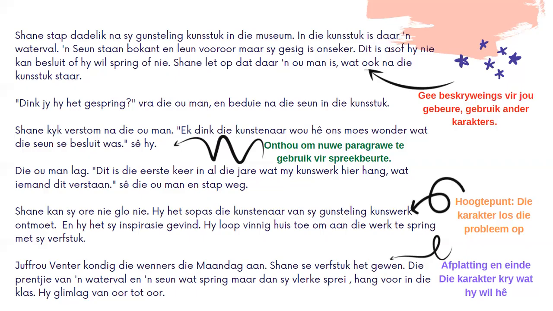So he says, I think the artist intended for us to keep wondering whether he made the jump or not. Okay, so now Shane actually shows this old man that he understands the painting. All right, and the old man is going to reply, and that's why I need to use a new paragraph.